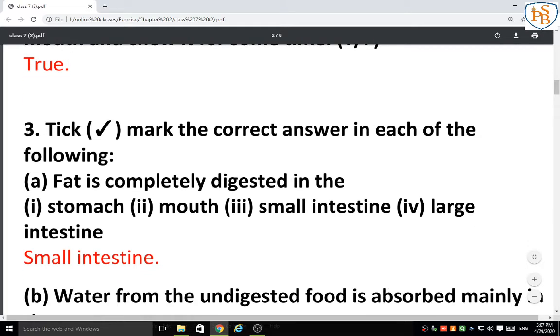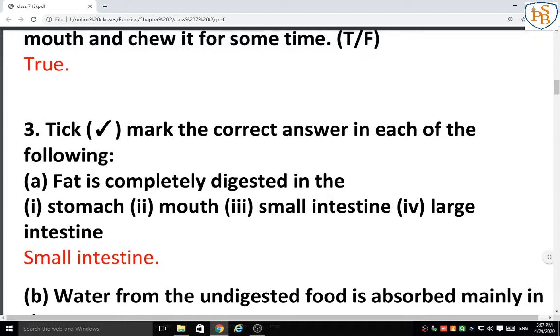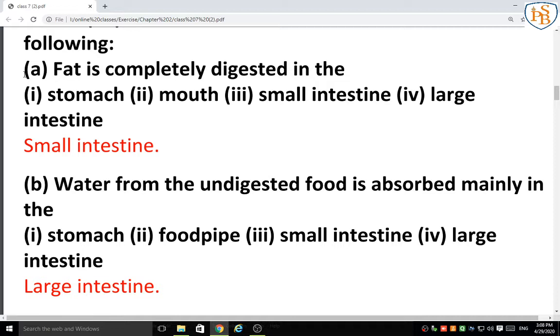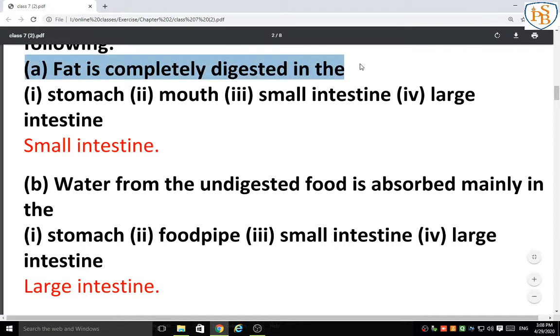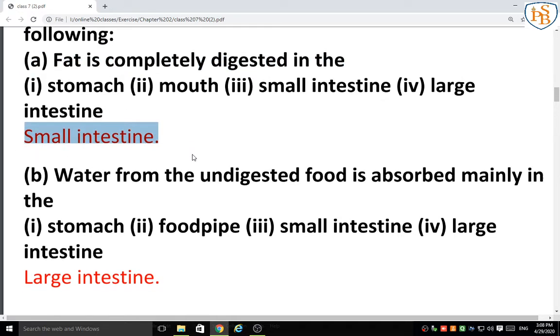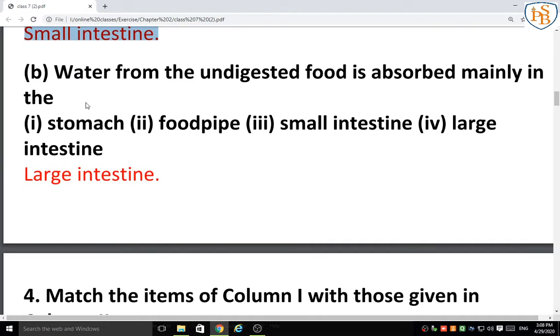Next one: tick mark the correct answer in each of the following. Here you have to write the sentence and directly write the answer. Don't write all the options and then tick. Instead, write the question, that is, fat is completely digested in the, and write your answer, that is, small intestine. Like that you have to write the answer.